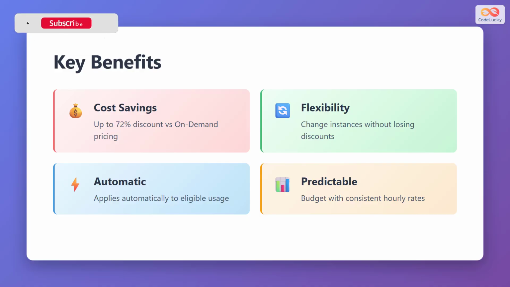Savings plans deliver 4 key benefits: cost savings of up to 72% compared to on-demand pricing, flexibility to change instances without losing your discounts, automatic application to eligible usage requiring no manual intervention, and predictable budgeting with consistent hourly rates, making financial planning easier. These benefits make savings plans an essential tool for optimizing AWS costs.